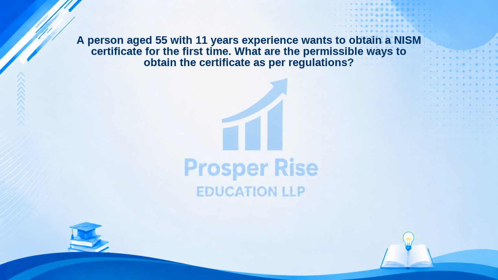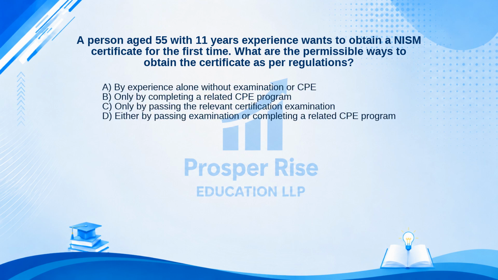A person aged 55 with 11 years experience wants to obtain a NISM certificate for the first time. What are the permissible ways to obtain the certificate as per regulations? Here are your options. A. By experience alone without examination or CPE. B. Only by completing a related CPE program. C. Only by passing the relevant certification examination. Or D. Either by passing examination or completing a related CPE program.